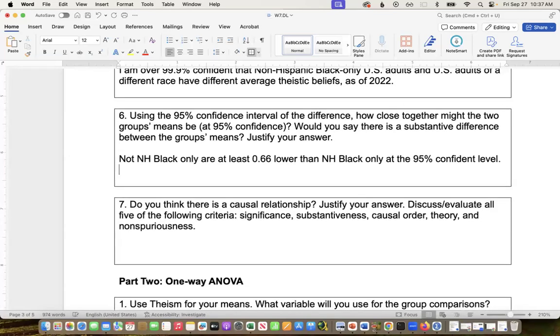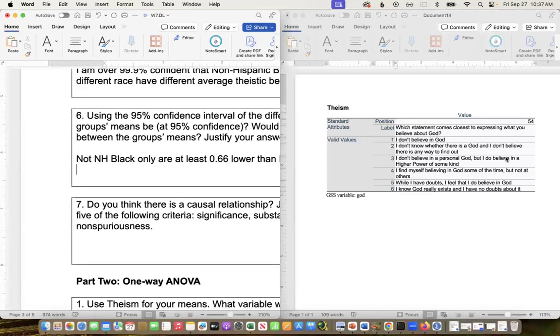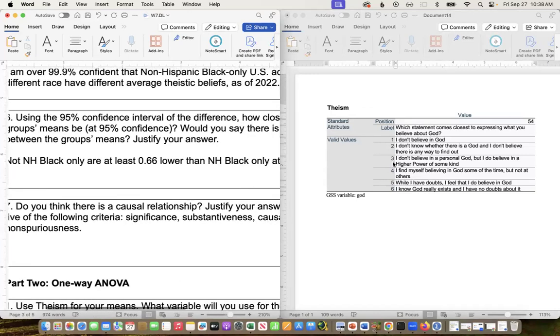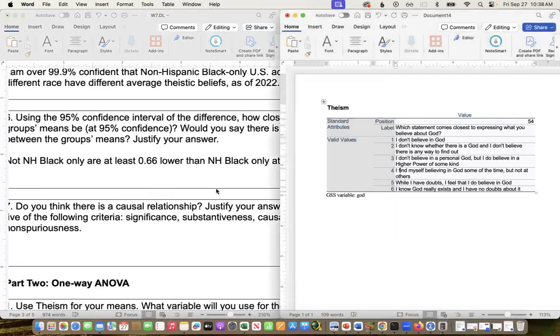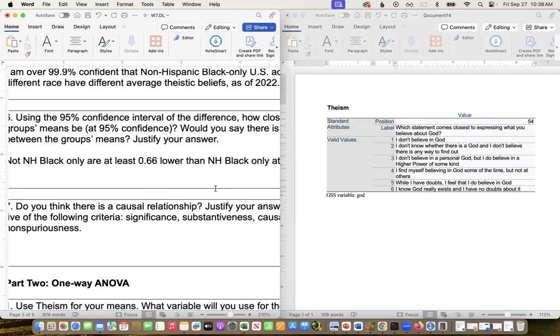Is that substantive? So again, this is where you need to think about this yourself, right? So for me on a 1 to 6 scale, 2/3 of a difference as an average seems pretty significant. That's like a 13% shift on the whole scale from the 1 to the 6. And that's also, I think, qualitatively different to be over halfway different from one of these or crossing over the threshold.